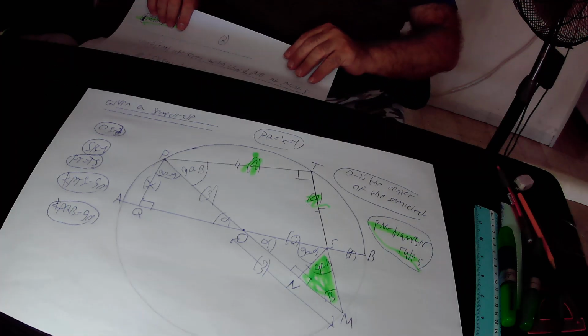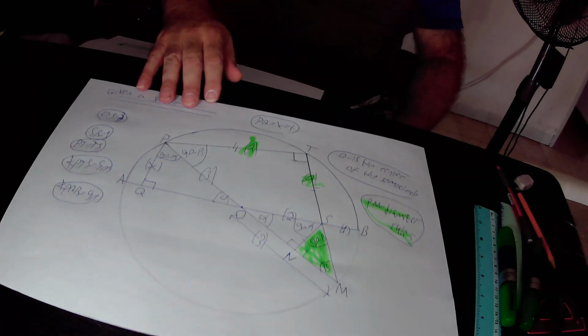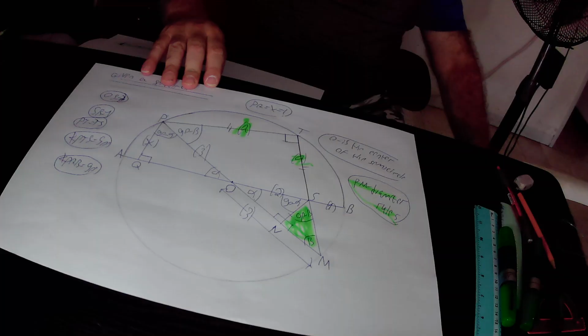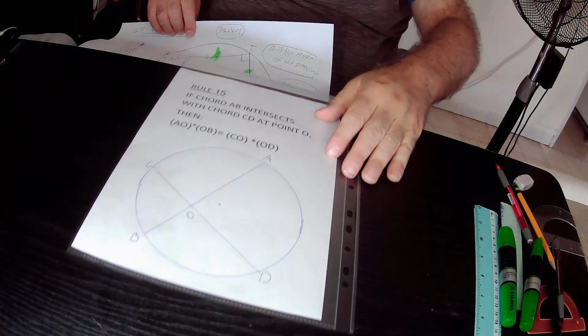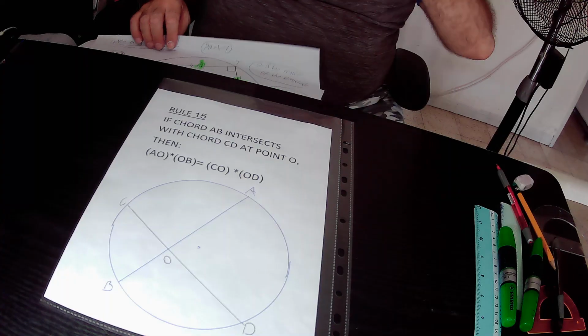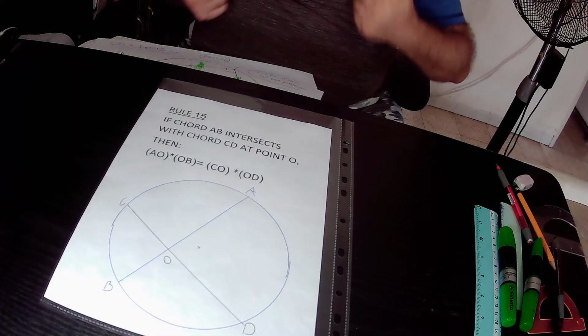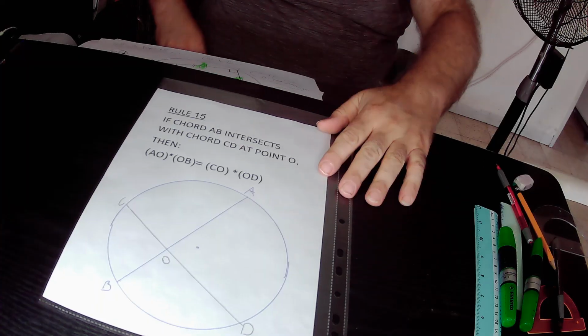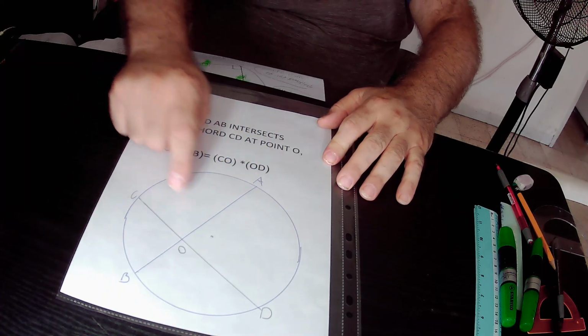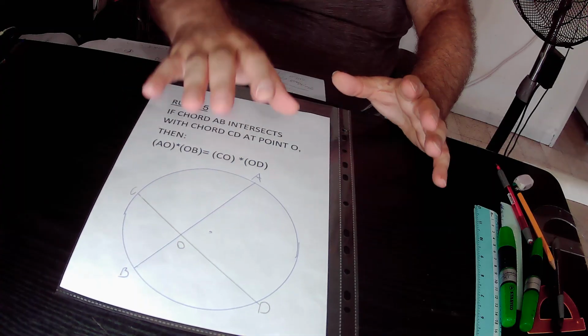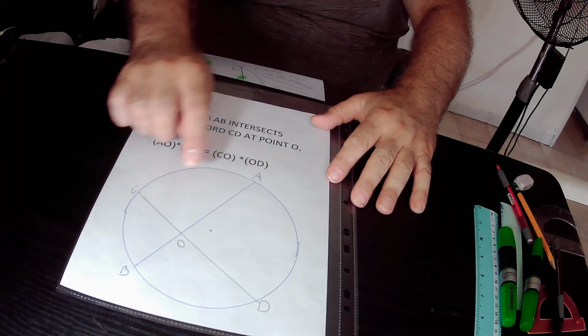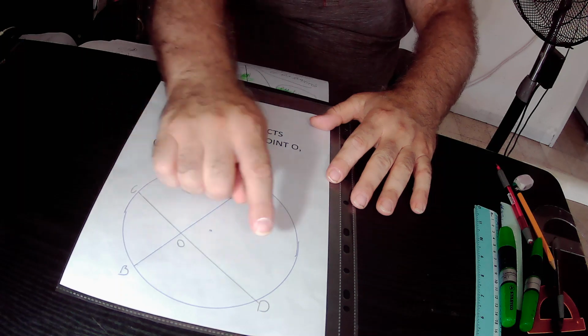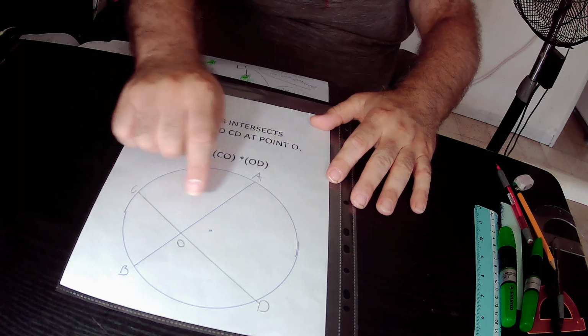In the next step, we implemented rule 15 in our drawing. According to rule 15, if chord AB intersects with chord CD at point O, then the following equation is true, that AO times OB equals CO times OD. In the drawing, we have a circle. This is chord AB that intersects with chord CD at point O. So in this drawing, AO times OB equals CO times OD.